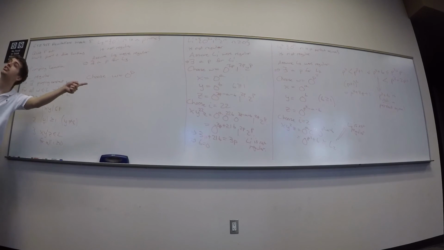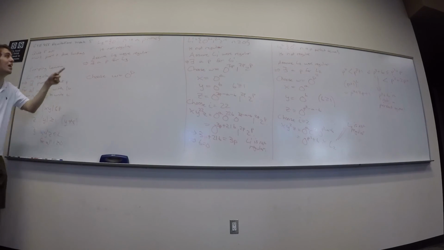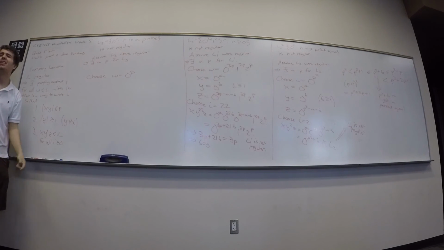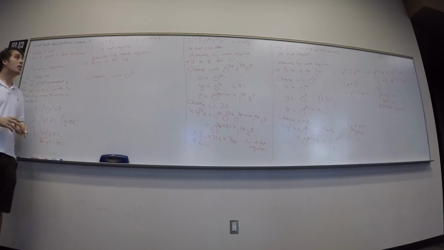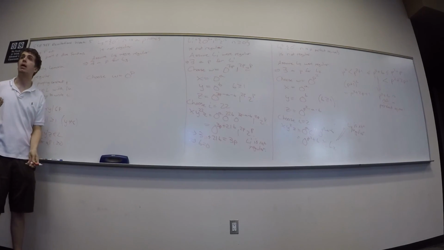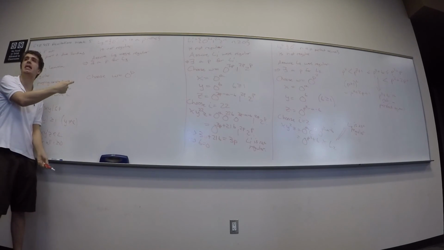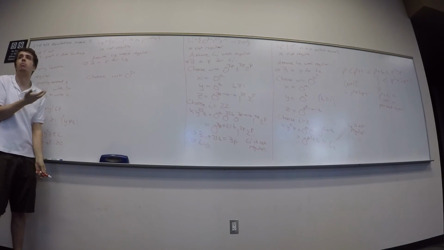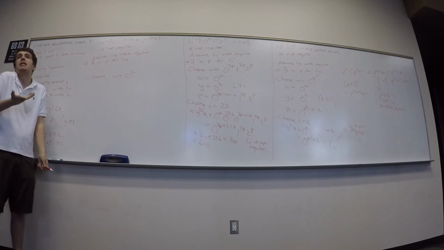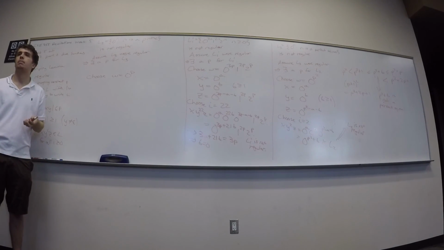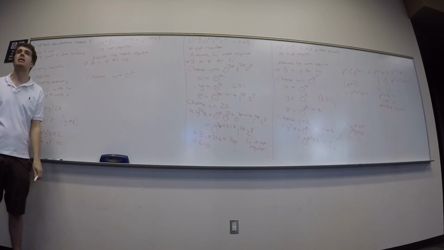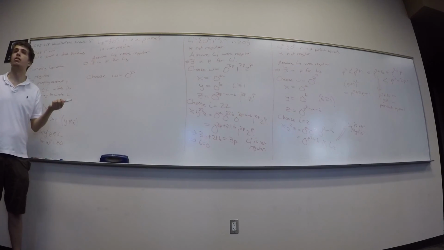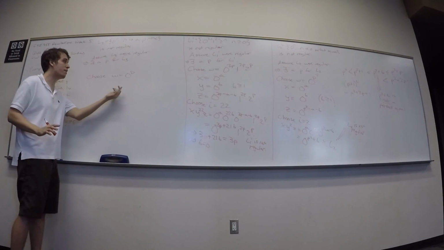P stands for prime, like it stood for perfect square over there. So therefore, this is in the language and has length at least P. Can I do this? Please say I can. All right, well, what do I need to do? I need to find a prime at least P and make the exponent that. Can I guarantee that there's a prime at least P? Oh, because if there aren't any, then I can't guarantee I find such a string. Yeah, there better be. How many of you know the fact that there are infinitely many primes? Okay, so there are infinitely many primes. I'll just assume that offhand.